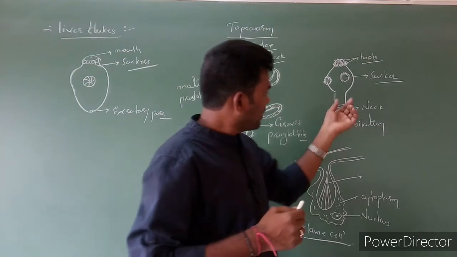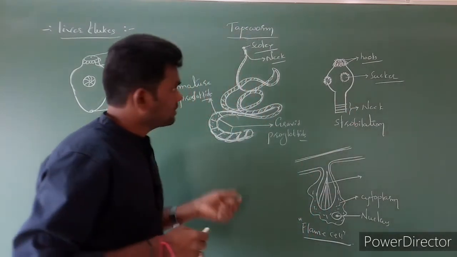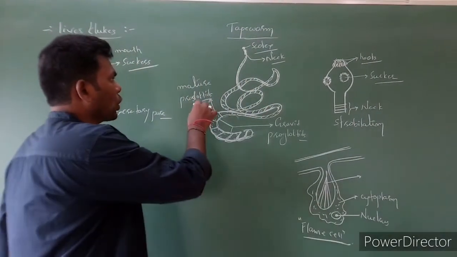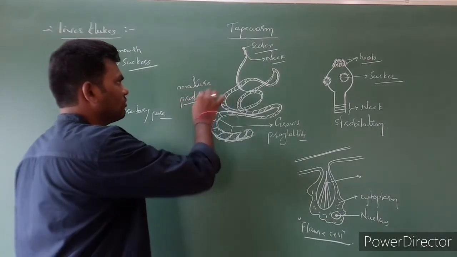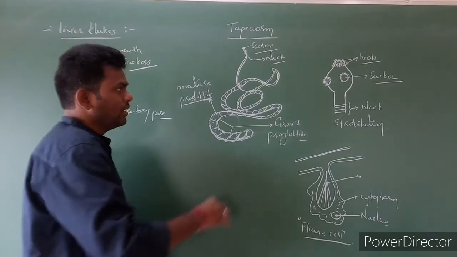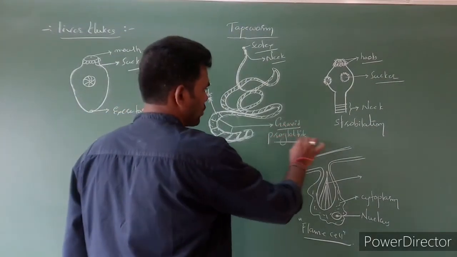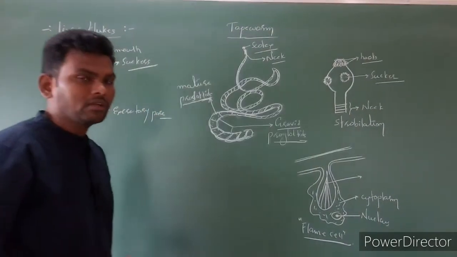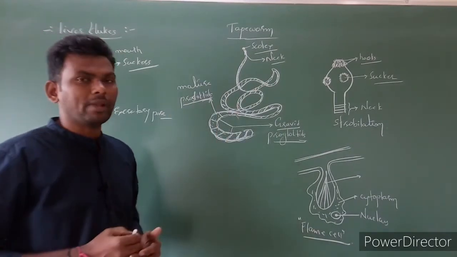Next, the segments we call proglottids, and here gravid proglottids. So these are the diagrams regarding Platyhelminthes.